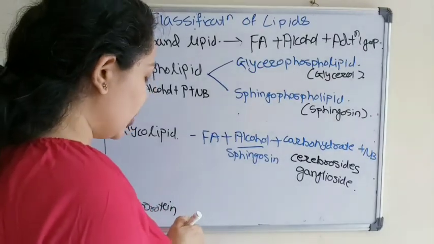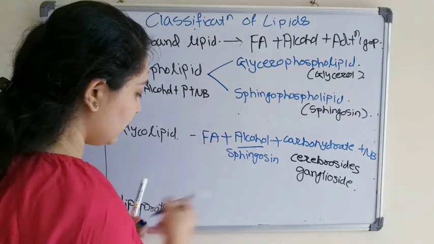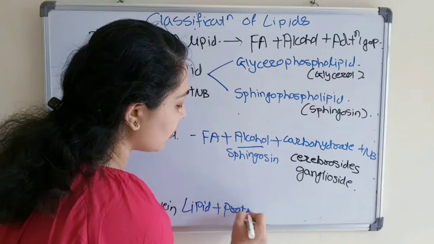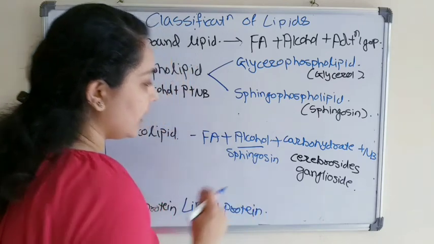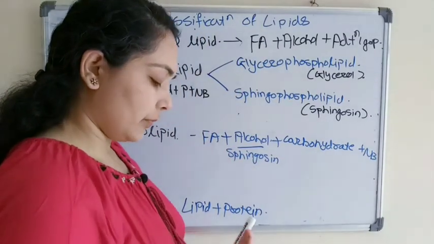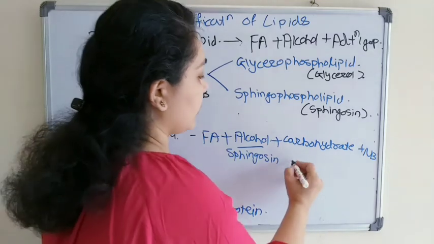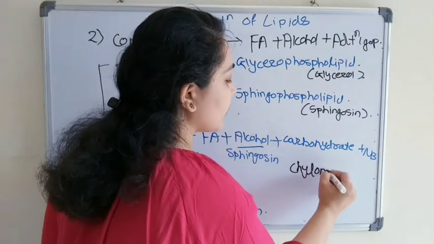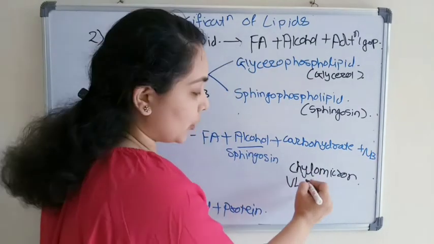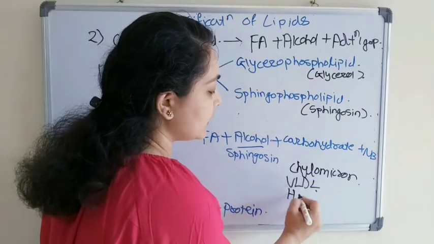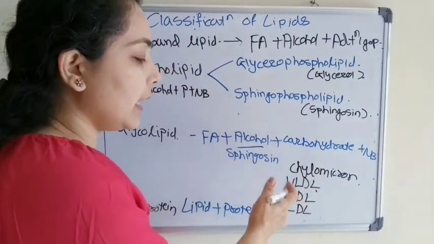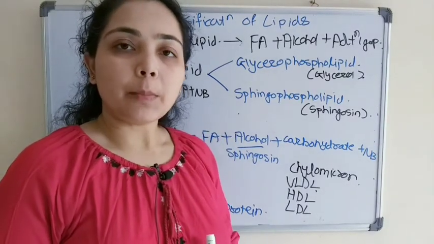Lipoproteins, these are complex molecules of lipid plus protein, and examples of lipoproteins are chylomicron, VLDL, very low density lipoprotein, high density lipoprotein, and low density lipoproteins. Chylomicrons, VLDL, HDL and LDL. So this is about the compound lipids.